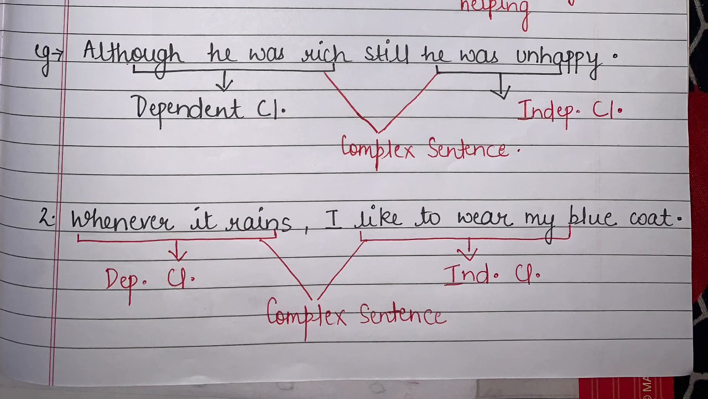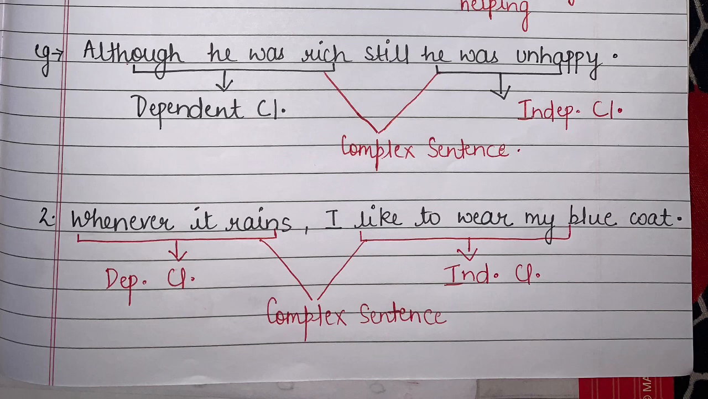Whenever it rains, comma, I like to wear my blue coat. Now students, if I start my sentence like this, "whenever it rains," can I say that this sentence is complete? No, I cannot say this. Why? Because after "whenever it rains" there is a comma. It means I want to talk further about the sentence. I want to say what exactly happens whenever it rains. So this is my dependent clause.